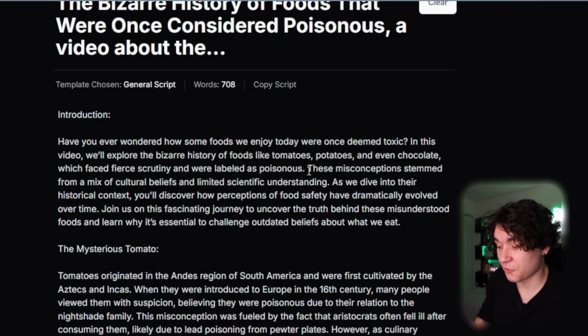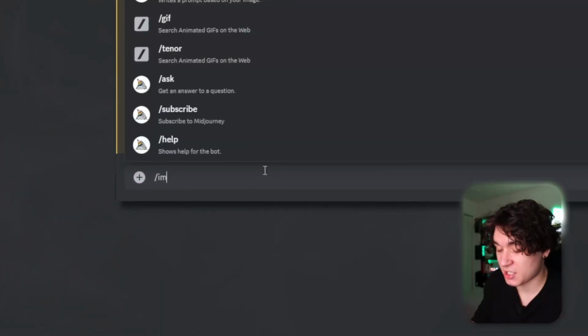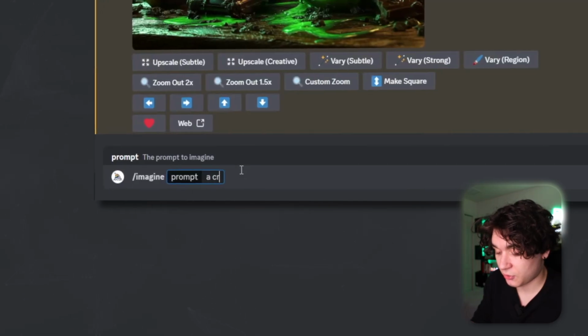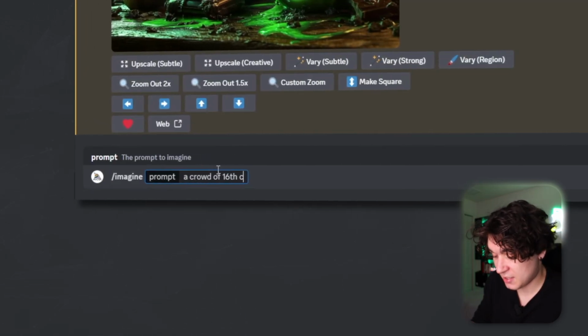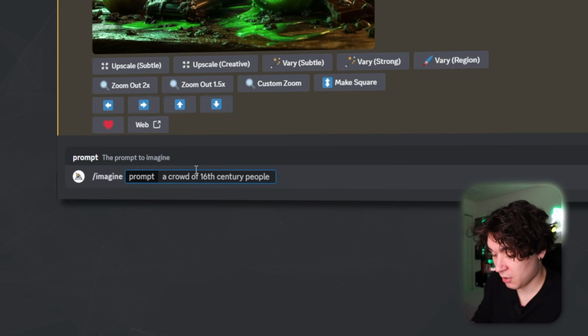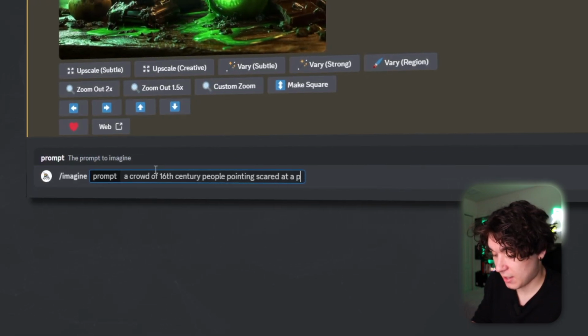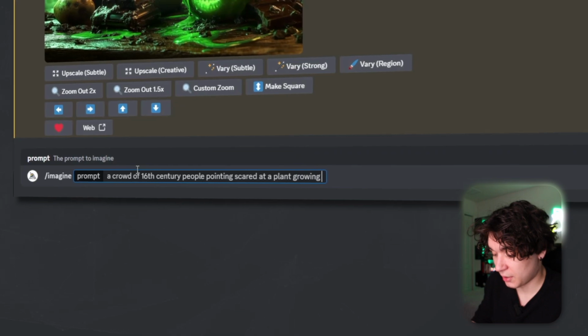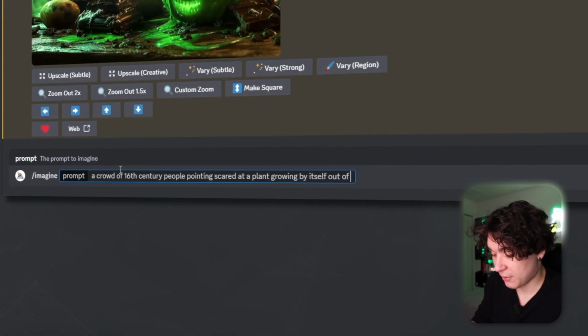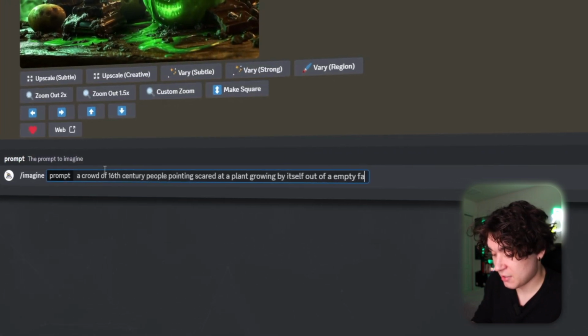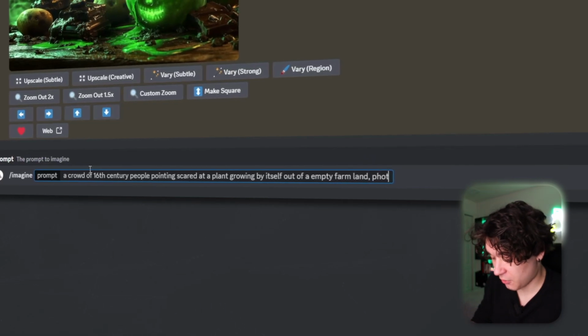Next, I need to make a visual for "these misconceptions stem from a mix of cultural beliefs and limited scientific understanding." So I'm going to go ahead and imagine a crowd of 16th century people pointing scared at a plant growing by itself out of an empty farmland.